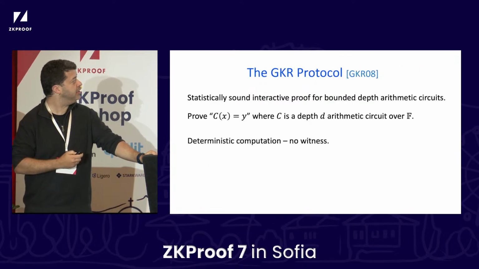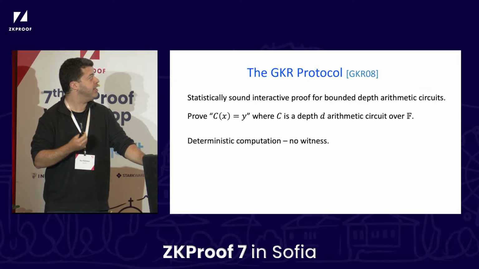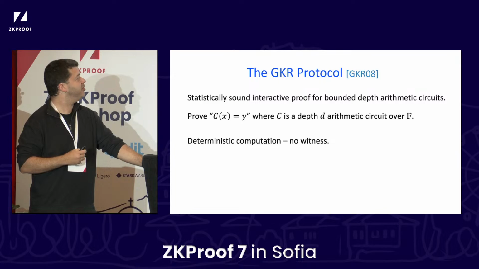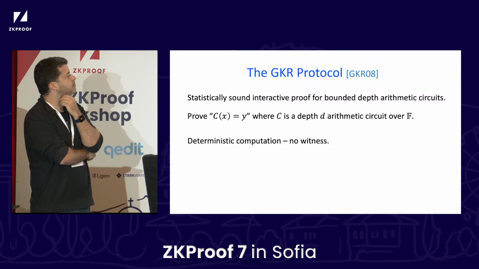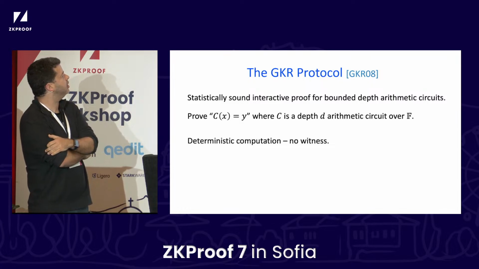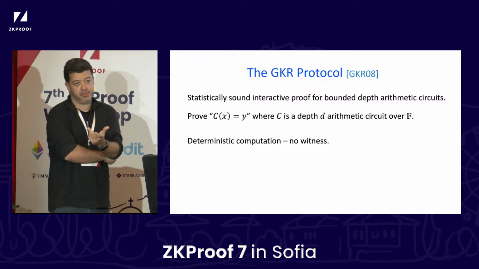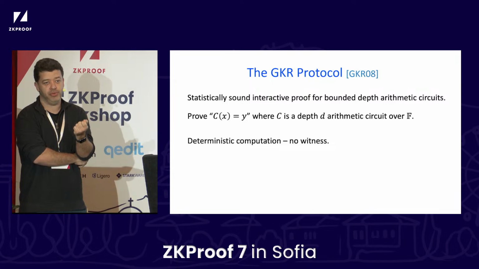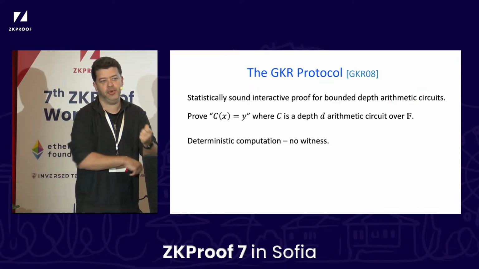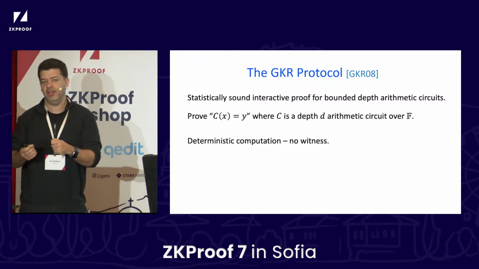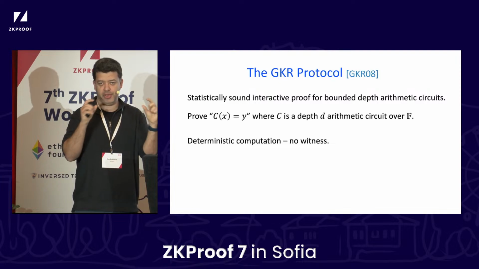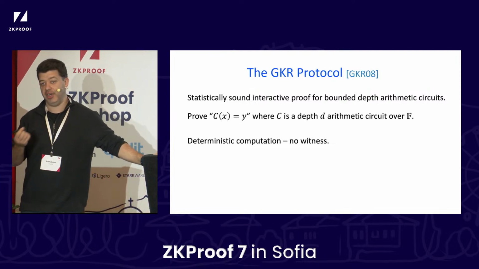The second component we need is the GKR protocol. This is by Yael Kalai, Shafi Goldwasser, and Guy Rothblum, who's also my brother for those who don't know. The GKR protocol is pretty old by now, over 15 years old. It's an interactive proof, which is statistically sound, meaning that it's secure even against an unbounded cheating prover. And it lets you prove statements of the form C of X is equal to Y, where C is a bounded depth arithmetic circuit. Okay, so we have a bounded depth arithmetic circuit C, and we can prove its evaluation.